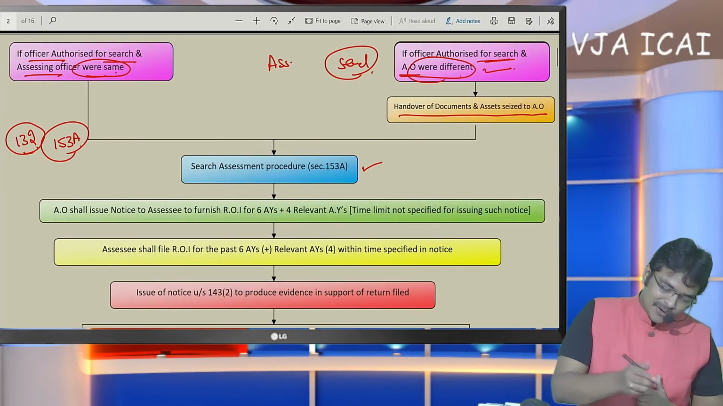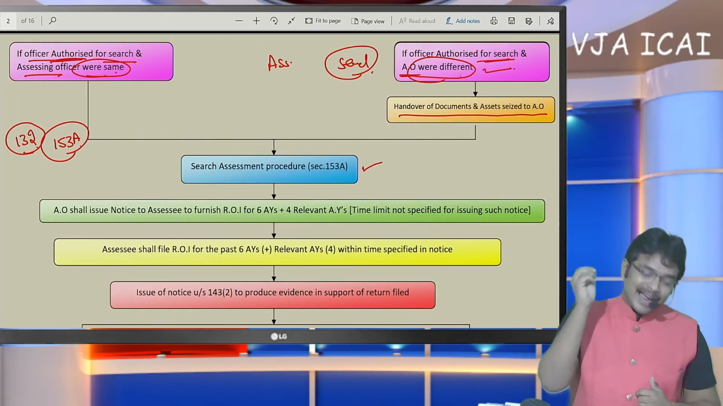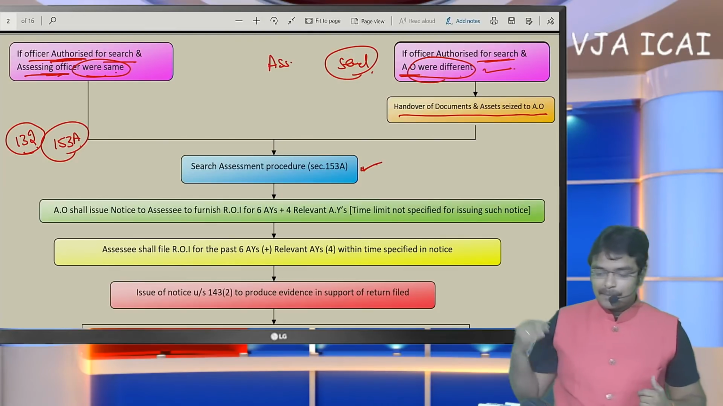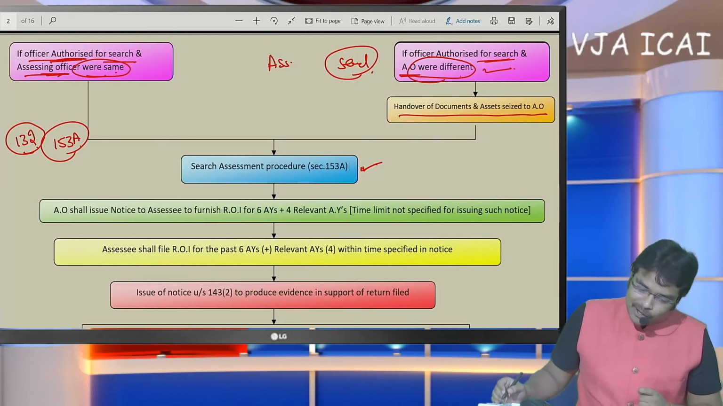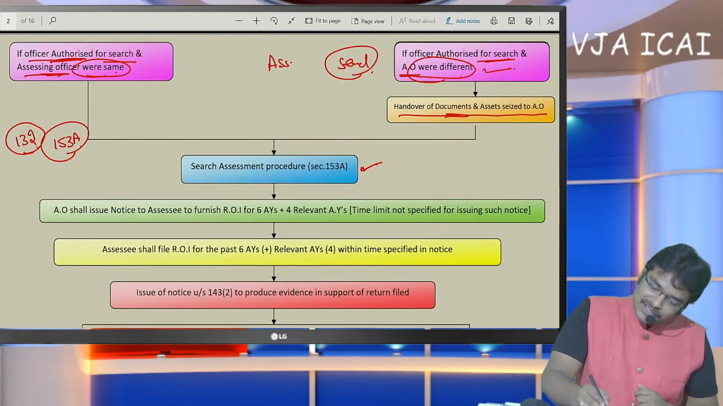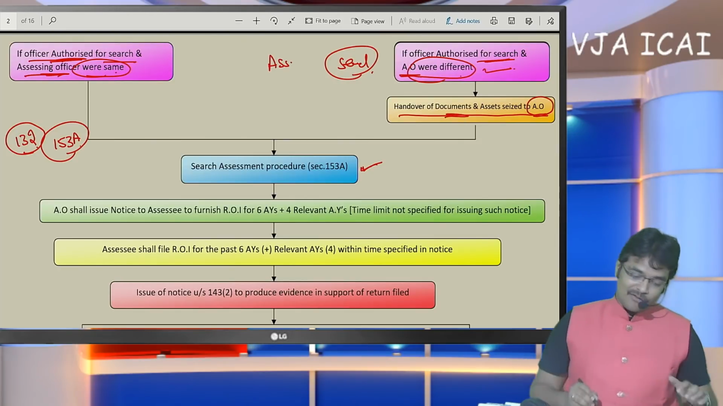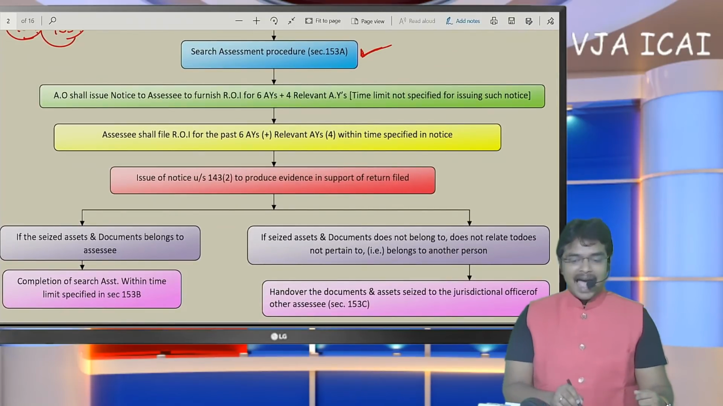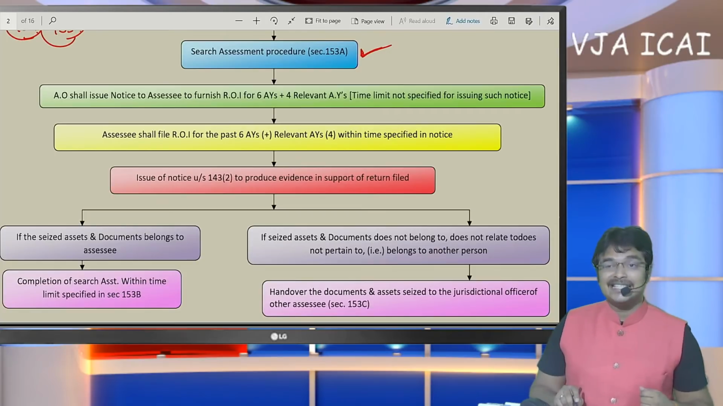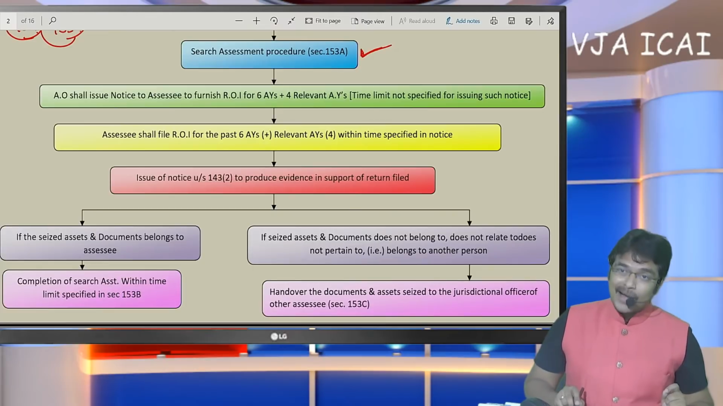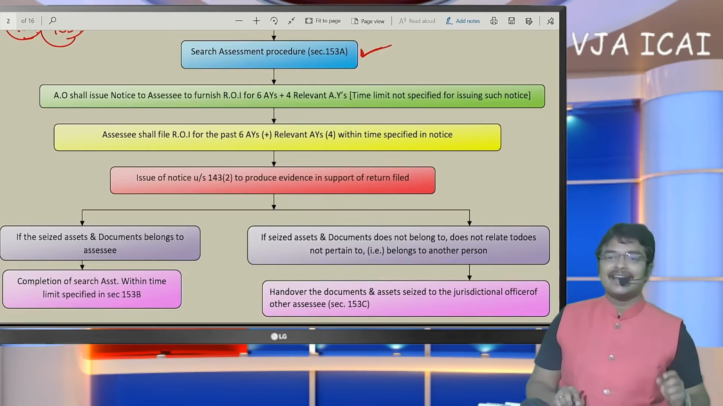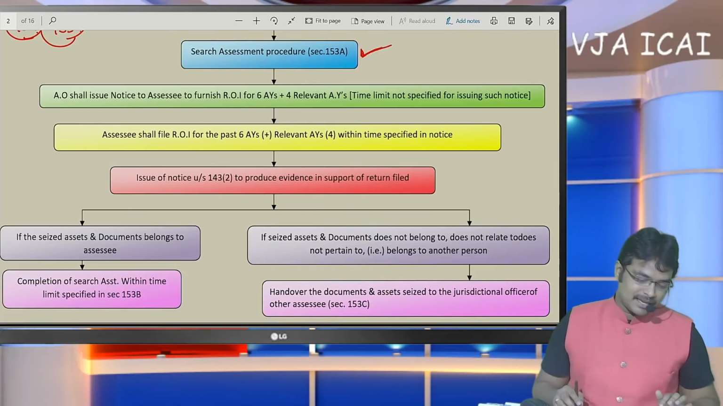One thing I am going to note here is, if the person who conducted the search and the assessing officer were the same, then the procedure begins immediately. But if both were different, the assets which were seized will be handed over to the assessing officer. Now the search assessment procedure begins. As of now, what we have discussed is the search at the premises of the SSE. But now the search assessment is going to begin. Now let us discuss the search assessment procedure.